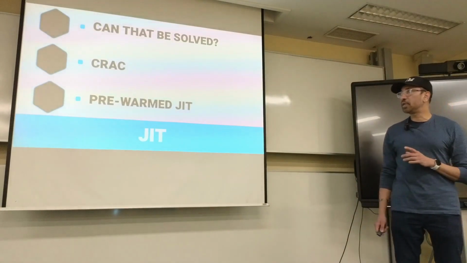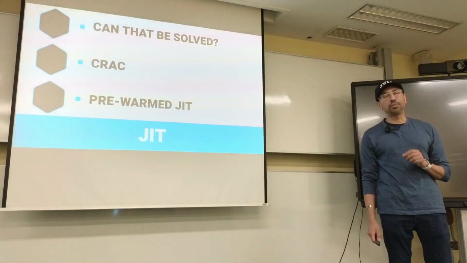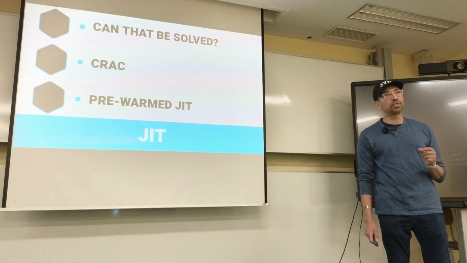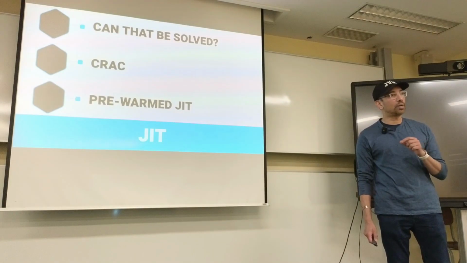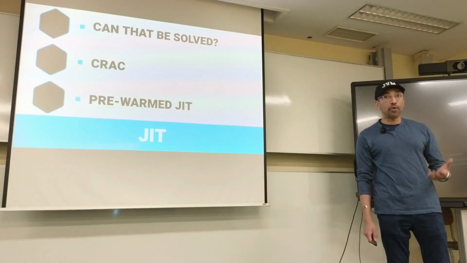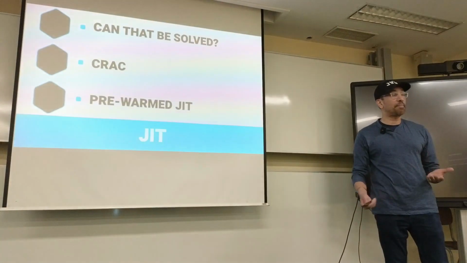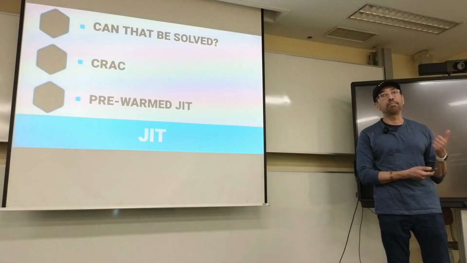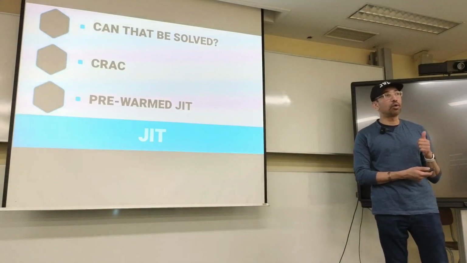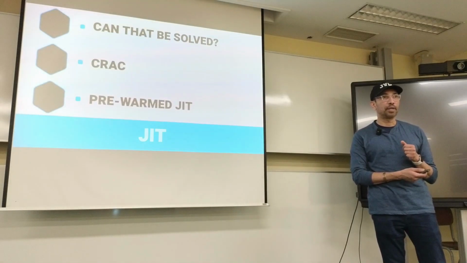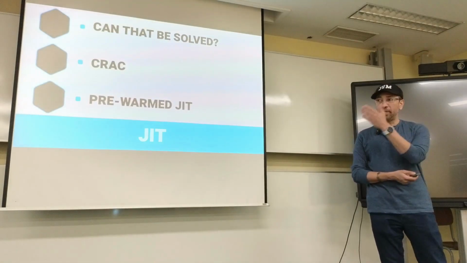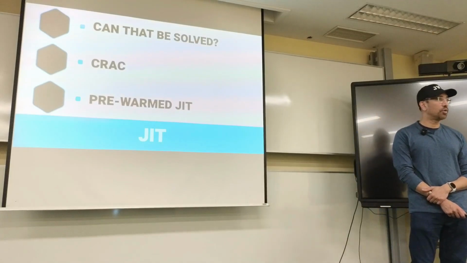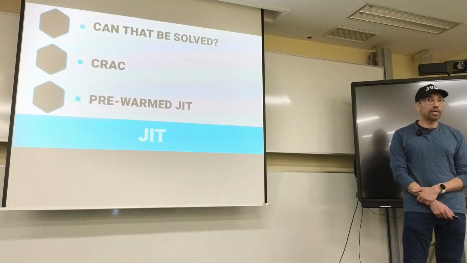So the only commercially supported JVM with Crack support is currently Azul 17 and Azul 21. But it's in our free build of the OpenJDK, so you don't have to pay us to run it. You can just go download it, and it has Crack support built into it, right? But the other thing about Crack is that it only runs on x86 currently. It doesn't run on ARM, so that means it won't run on your M1 or M2 or M3 Mac if you're using a Mac, okay? So it only runs on x86.